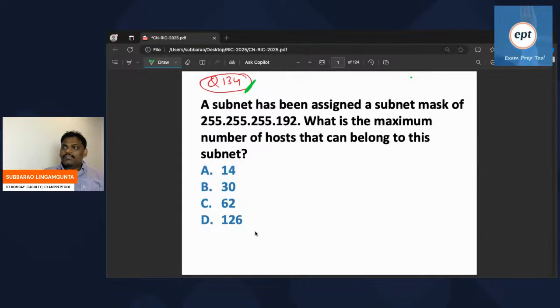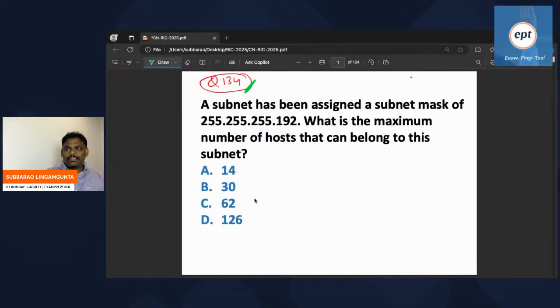A subnet has been assigned a subnet mask of this one. What is the maximum number of hosts that can belong to this subnet? Can you try to give the answer?